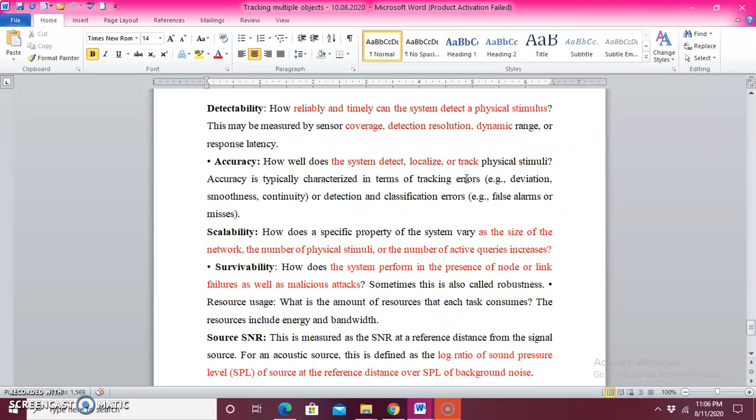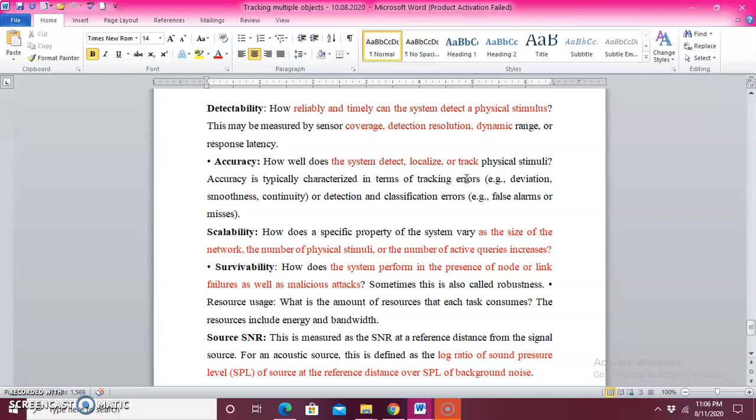So what is the meaning of detectability? Detectability is how reliably and in a timely manner the system can detect the physical location. It is like coverage and detection resolution.